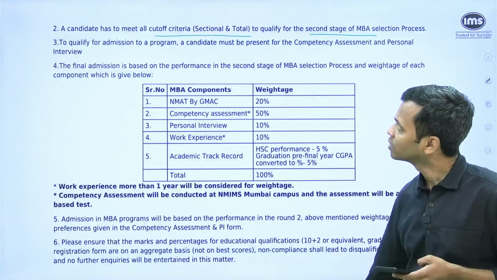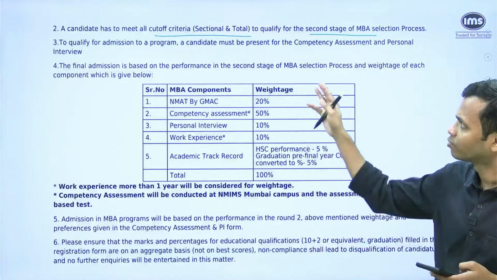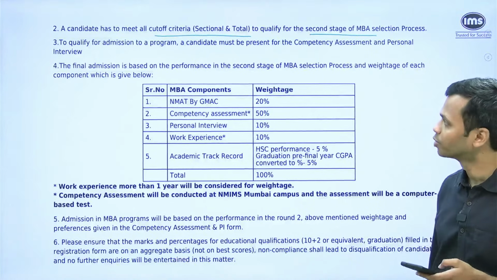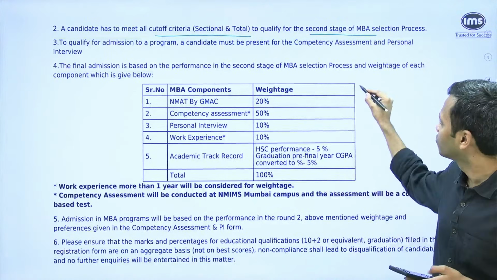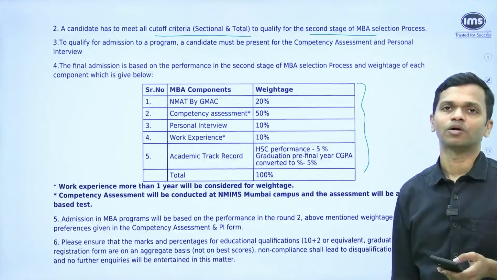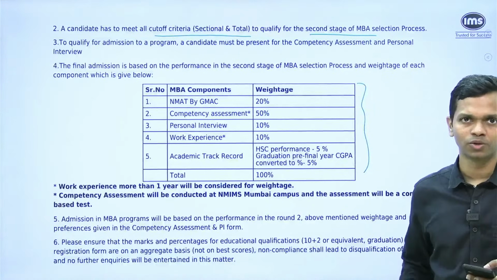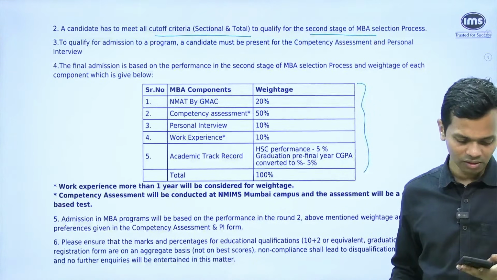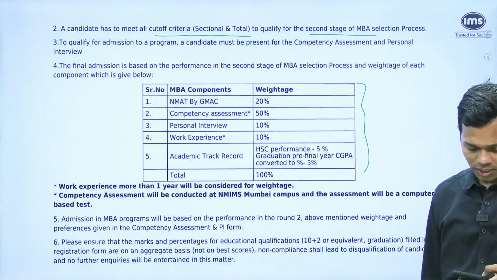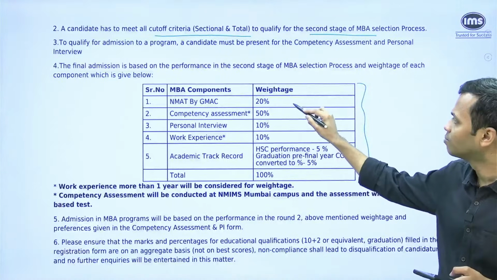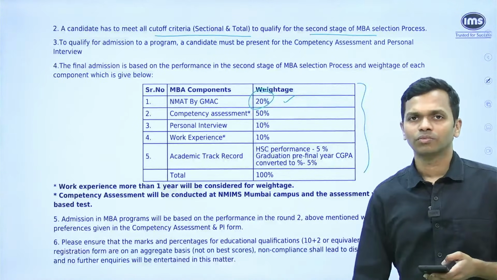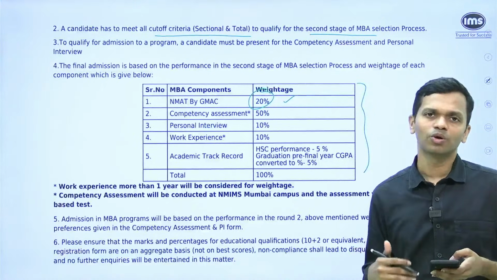Now let's understand the next thing. So they have mentioned that you have to be present and all of that. Obviously, if you are not present, then they will not be able to evaluate you. The final admission weightages have been given. Again, this is something that they never used to release as part of the document. So earlier call letters from last year never used to announce something like this. And one thing that you observe is the NMAT weightage. Now this is just about 20%.